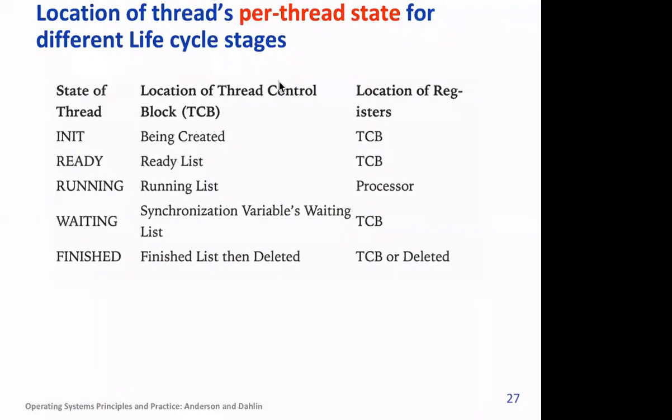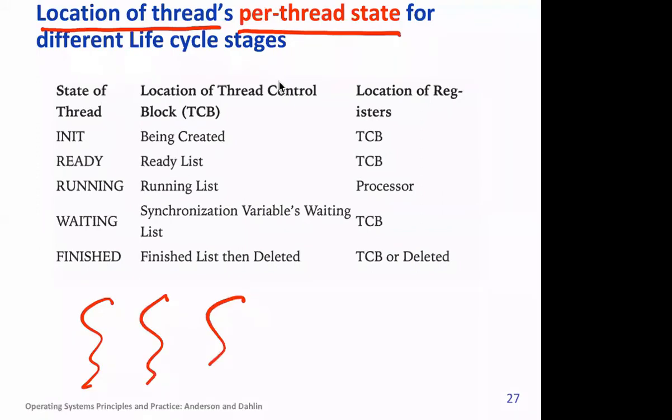So this shows the location of threads per thread state. Different threads are running, and when a thread is switched out or switched in, say at this time instant T1, its state needs to be either stored or brought into the processor, right?